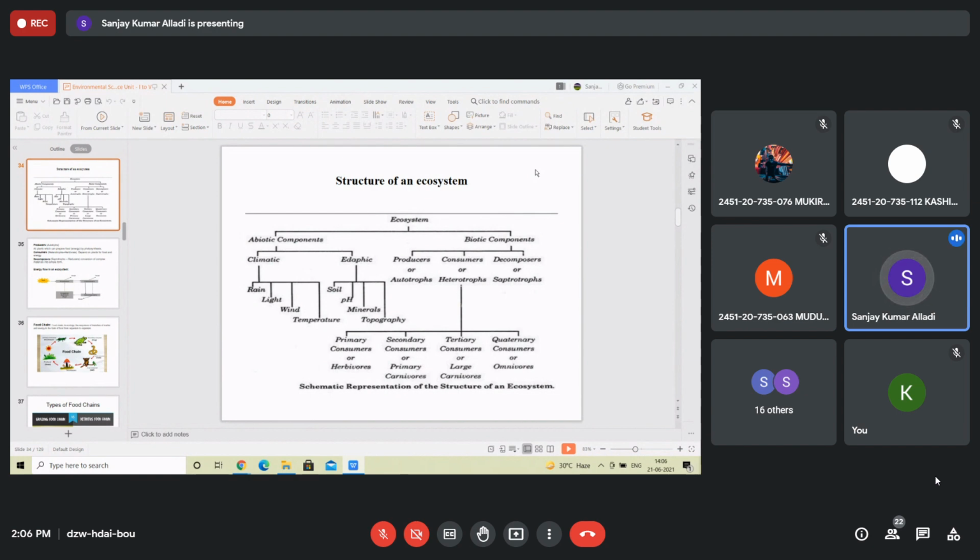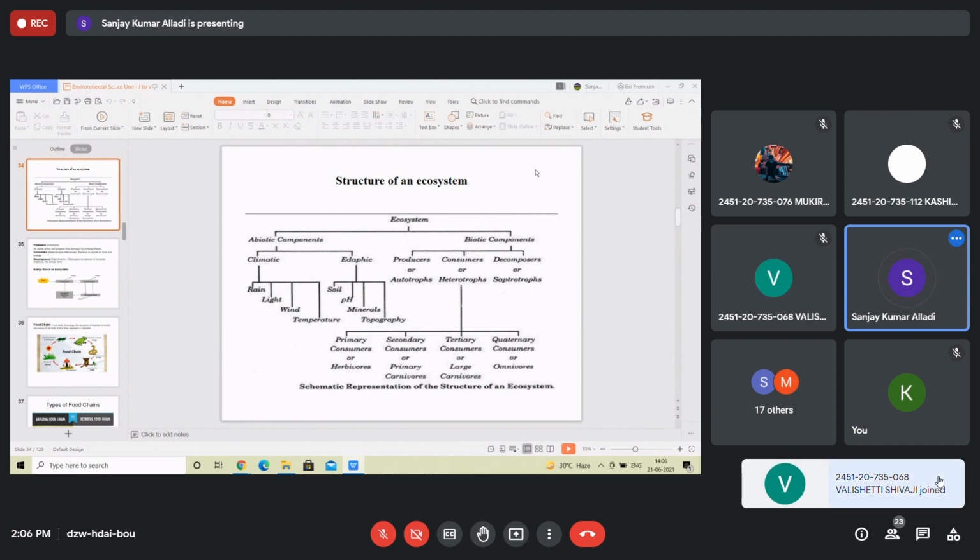Similarly, plants depend on the soil nutrient content, which in turn depends on the decomposers, which add nutrients to the soil. So this is dependency. Biotic depend on abiotic, abiotic depend on biotic, and within biotic there is interdependency. Consumers depend on producers, and decomposers depend on both producers and consumers. And then within abiotic, there is interdependency. Climatic and adaptive factors depend on each other.